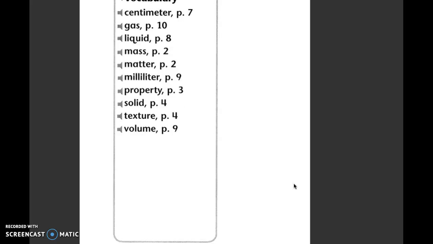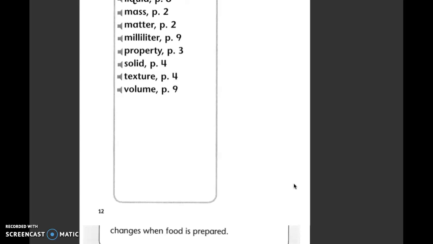Vocabulary. Centimeter, gas, liquid, mass, matter, milliliter, property, solid, texture, and volume.